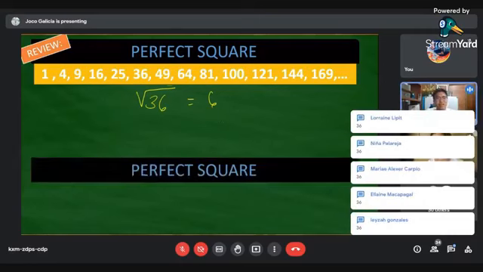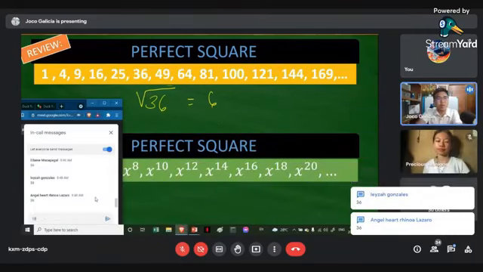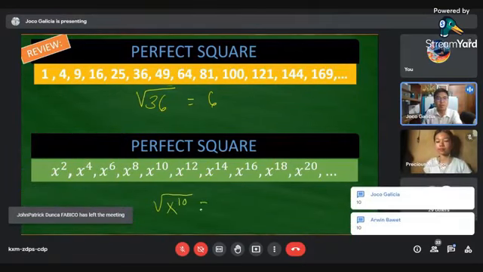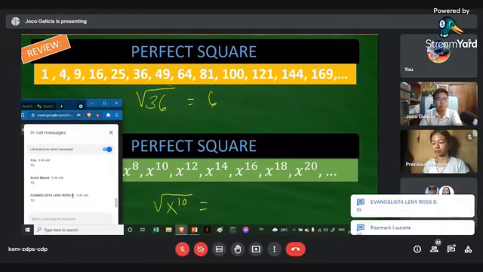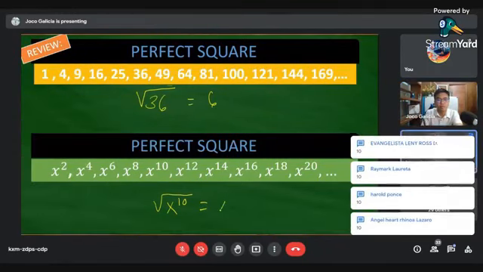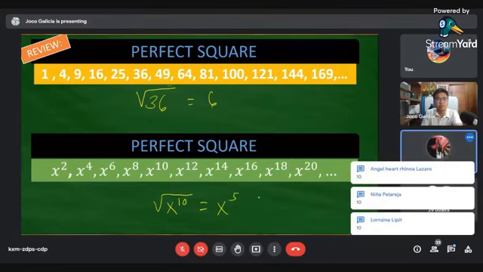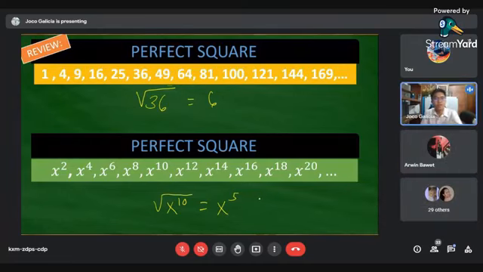Very good. Another review for 1 asterisk. Kindly mine number 10. What is the square root of x raised to the 10th power? Bawet: Sir, the answer is x raised to the 5th power. How, Bawet? Because, sir, if we're finding the perfect square of variables, we need to divide the exponent by 2. Very good. So if we are going to have a perfect square variable, we just have to divide the exponent by 2.